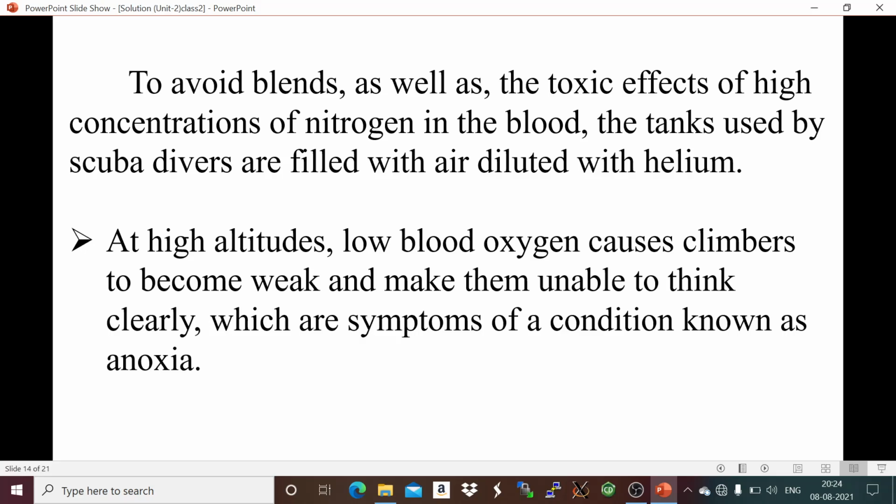So next application is at high altitude, pressure is less, so low blood oxygen causes climbers to become weak and makes them unable to think clearly, which are symptoms of a condition known as anoxia. So what is anoxia? This is a one mark question. Anoxia means at high altitude the pressure is less, meaning solubility of the gas is less, so low blood oxygen causes climbers to become weak and unable to think clearly, and this condition is known as anoxia.